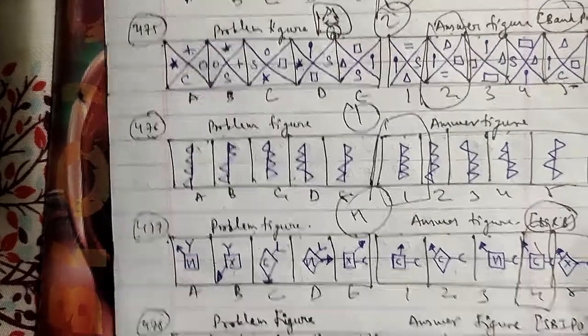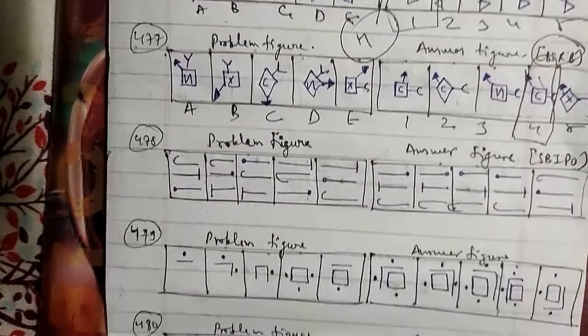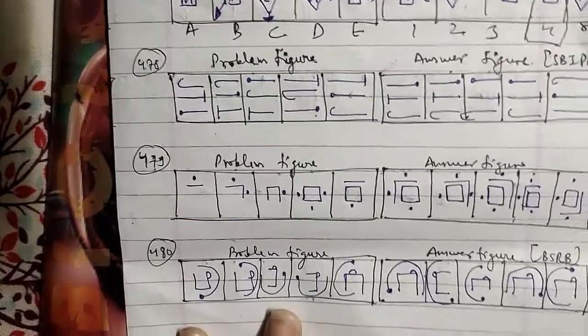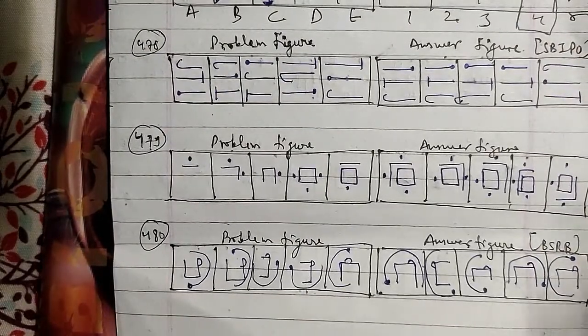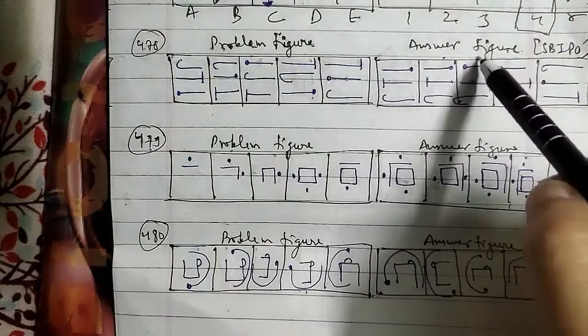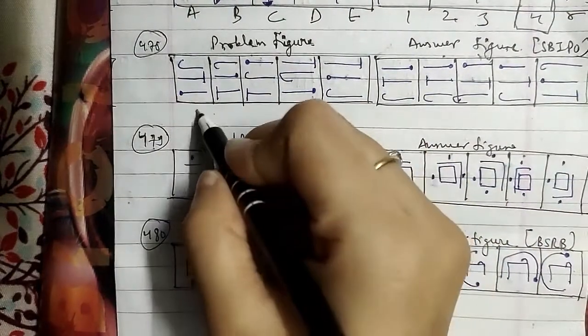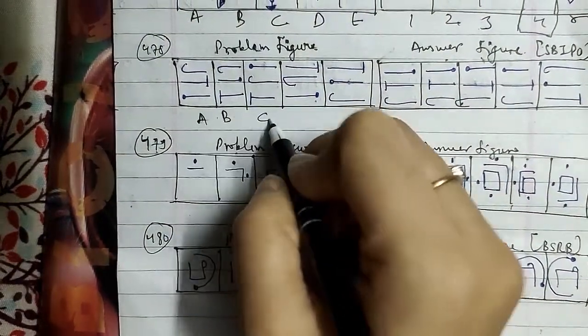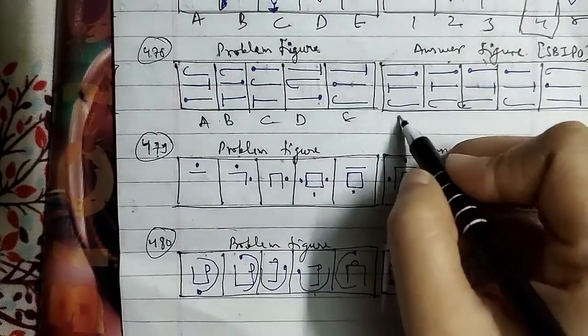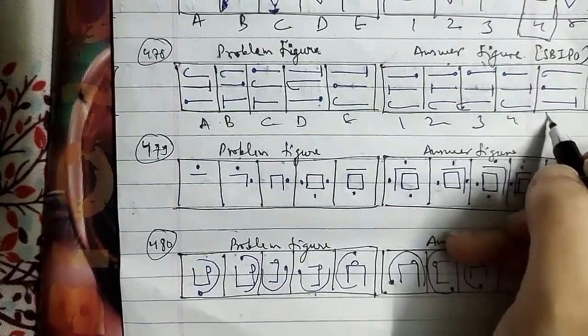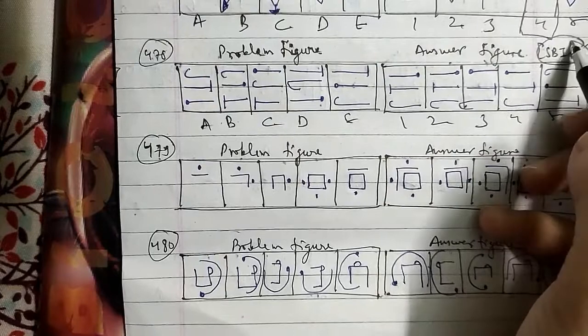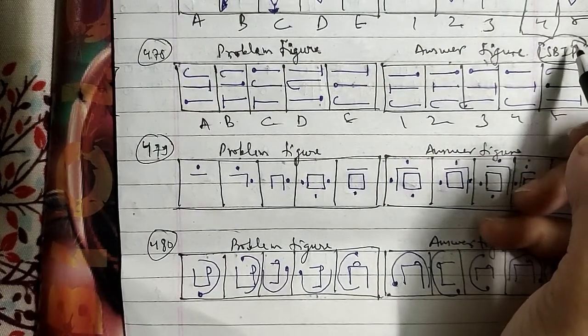Let's go ahead with another one, and that is your 478th question of the session here, which we have to discuss as well. These were the problem figures, and these were the answer figures, named A, B, C, D and E, which are 1, 2, 3, 4 and 5, and which has been asked in the SBI PO question paper as well.